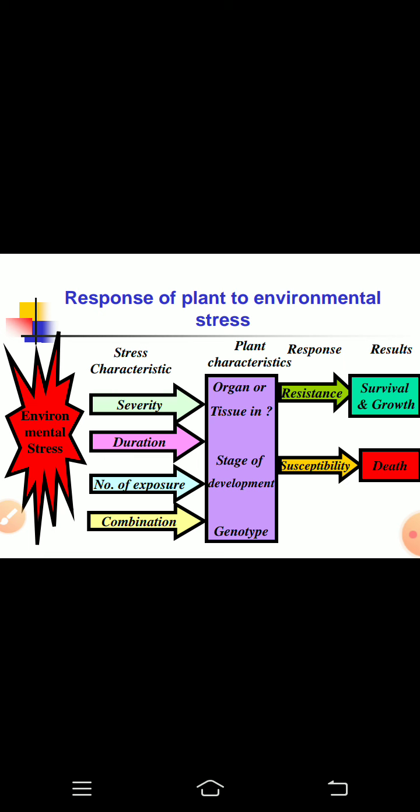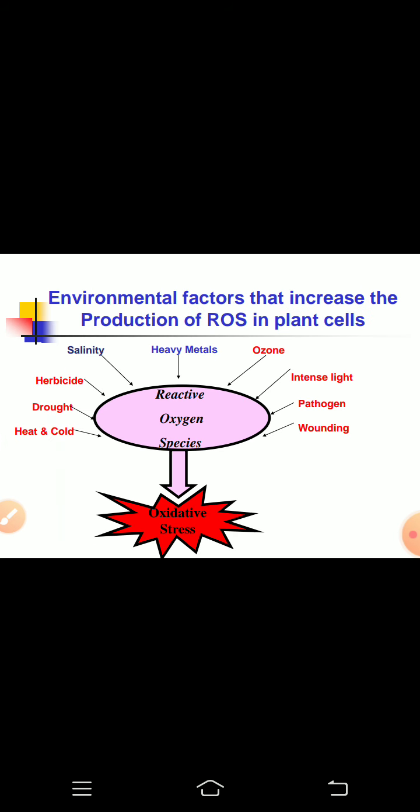And secondly, it depends upon the characteristics of the plant, that is, which particular organ or tissue of the plant is exposed to the stress, the stage of development at which that particular plant is exposed to the stress, or the genotype of the plant. Now, if the plant is able to show resistance to that particular stress, it may lead to the survival or growth of that plant, or if it is susceptible then it may lead to the death of the plant.